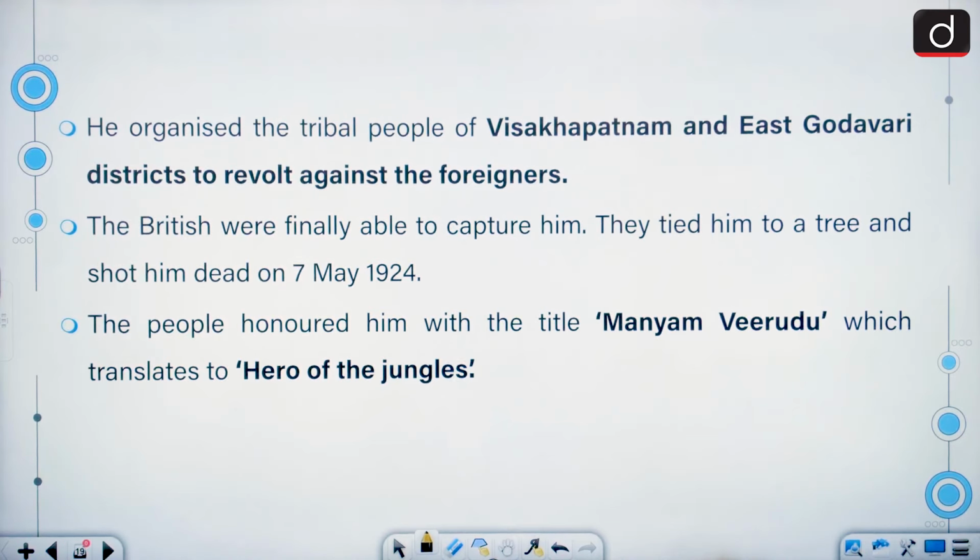They tied him to a tree and shot him dead on 7th of May 1924. The people honored him with the title Manyam Virudu, which translates to Hero of the Jungles.